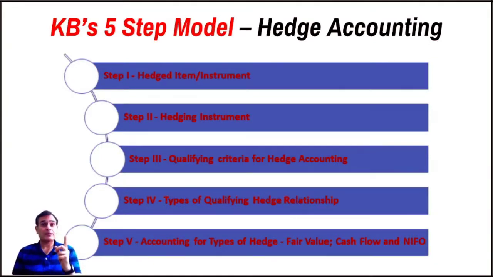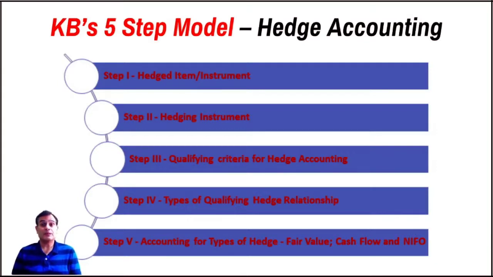Step number 1 is identifying the hedged item. Like for example, in the example which I gave you, it is a debt investment. Second is getting the hedging instrument. The derivative contract which we entered into is the hedging instrument. So we call them technically eligible hedged items. Step number 2, eligible hedging instruments.